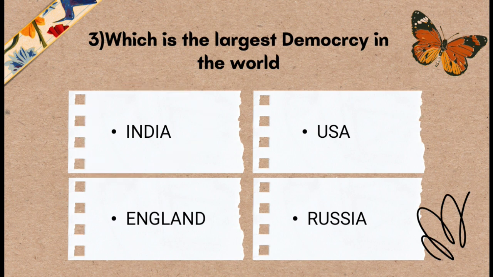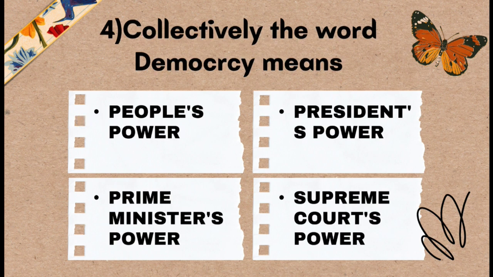Okay, question number 4. Collectively, the word democracy means what? And the options are: option A people's power, option B president's power, option C prime minister's power, and option D Supreme Court's power. Which is the complete or collective meaning of the word democracy? And the correct answer for the question is that democracy means people's power.